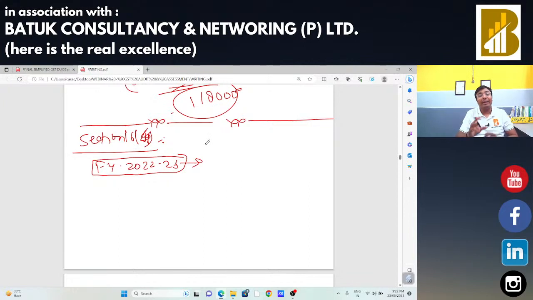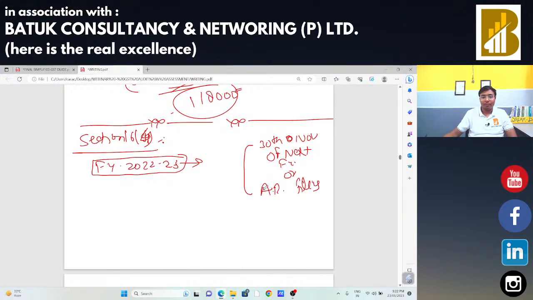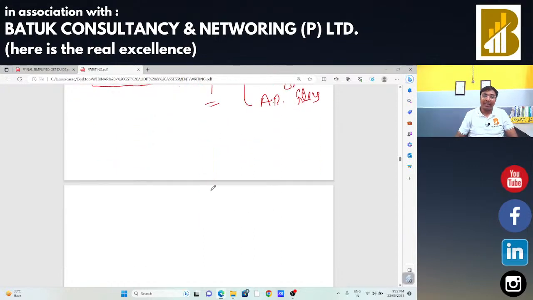So the maximum timeline in which I can make the amendments will be the 30th November of the next financial year, or the annual return filing date, whichever is earlier. Whichever is earlier will be the last date on which I can make the amendments.